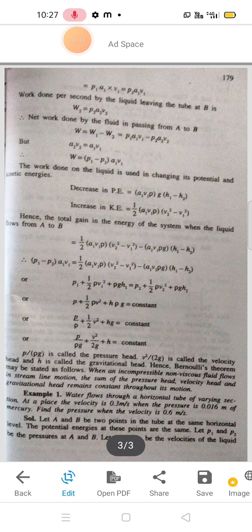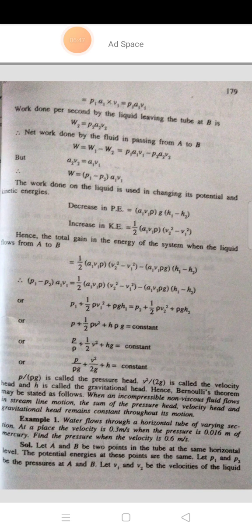Bernoulli's theorem may be stated as follows: when an incompressible non-viscous fluid flows in a streamline motion, the sum of the pressure head, velocity head and the gravitational head remains constant throughout its motion. That's all. We proved Bernoulli's theorem.